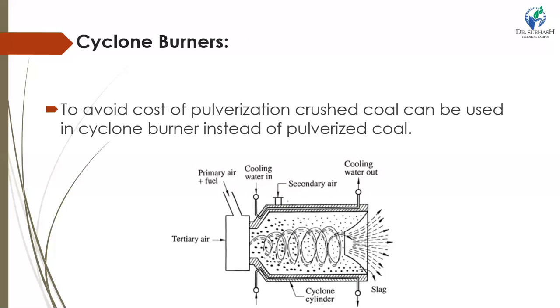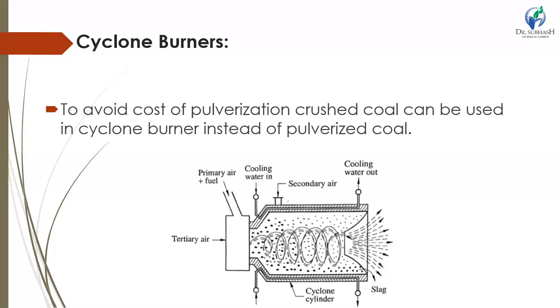Extremely high heat liberation and the use of preheated air cause a high temperature, of the order of 2000 Celsius, in the cyclone. The fuel supplied is quickly consumed, and the ash is liberated from the coal and forms a molten film which flows over the inner wall of the cylinder. So molten ash flows to an appropriate disposal area, as the horizontal axis of the burner is slightly tilted.